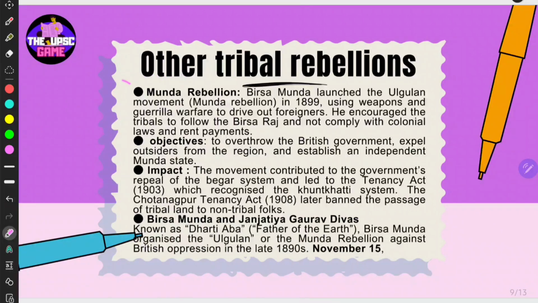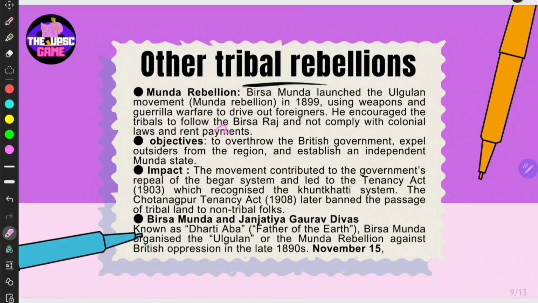Then we shall also discuss other tribal rebellions. One of the most important is Munda rebellion, right? The Birsa Munda. You might have recalled, right, about Birsa Munda and Janjatiya Gaurav Divas, which the PM has launched, right? Birsa Munda launched Ulgulan movement, right? That is the Munda rebellion itself, right? In 1899. How can you remember this? Just a year at the end of the century, right? Using weapons and guerrilla warfare to drive out foreigners, right?